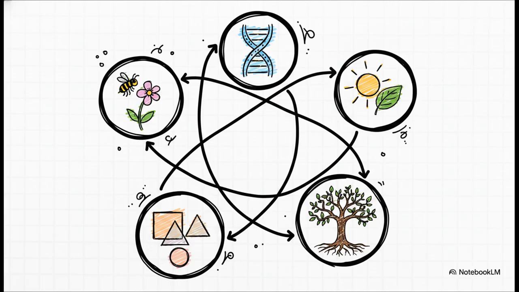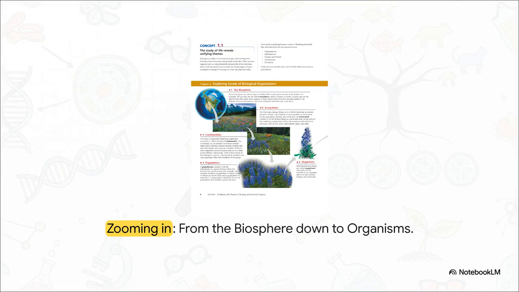Let's look at a few of these up close. Starting with the theme of organization, let's imagine zooming our camera way out to the macro level. We begin with the Earth's biosphere, literally everywhere life exists. But as we zoom in, we step down through this biological hierarchy. We move into a specific North American mountain meadow ecosystem, then down to the biological community of plants and animals living in it, then to a specific population of mule deer, and finally to individual organisms. And the crazy thing is, at every single step, we find incredible structural order.